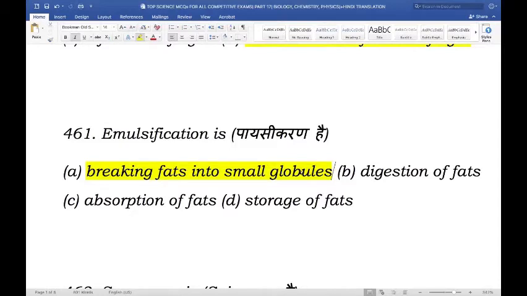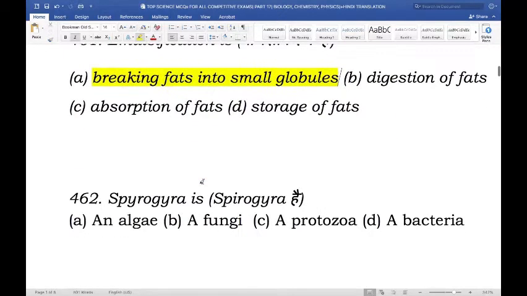Emulsification is the process of increasing the surface area of fats in the small intestine by grouping them into small clusters. This is the responsibility of bile, a liquid created by the liver and stored in the gallbladder. So again, emulsification is where the fat is broken down into smaller pieces to increase the surface area.